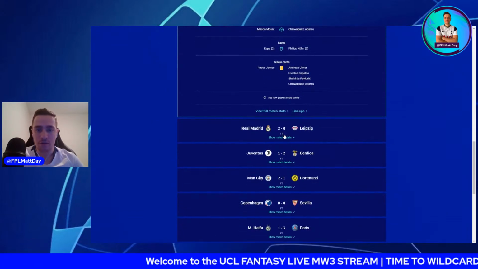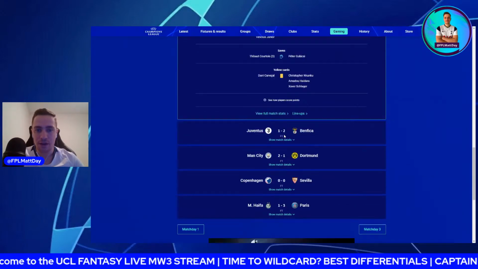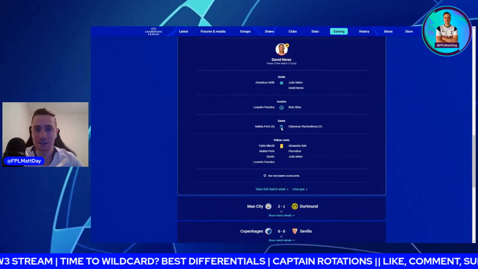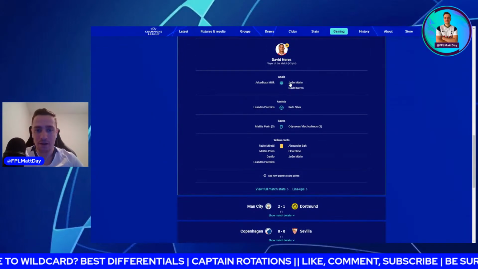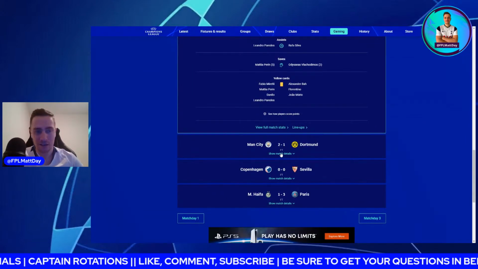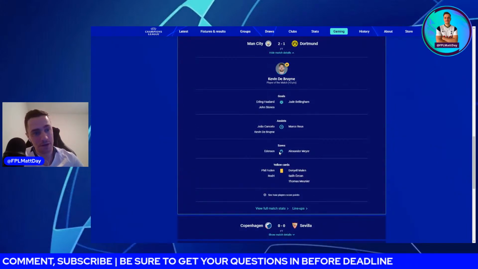Then we had Real Madrid 2, Leipzig 0. Asensio and Valverde with the goals. Juve with a home defeat, haven't been travelling too well this season. David Neres with the winner and the 3 bonus points. We all remember him from Ajax in UCL Fantasy last season. And City 1-2-1. They actually were 1-0 down in this one.